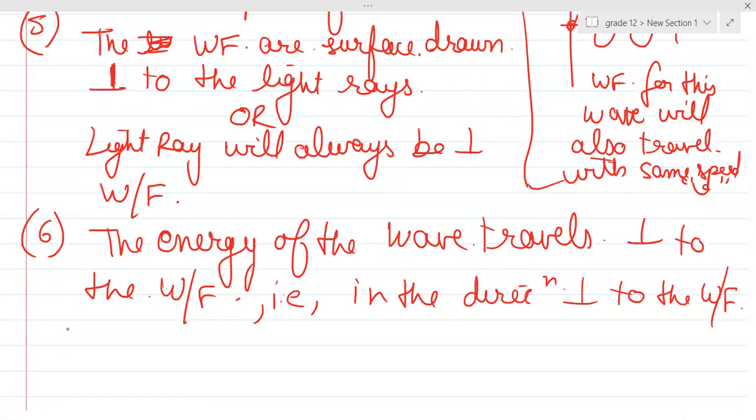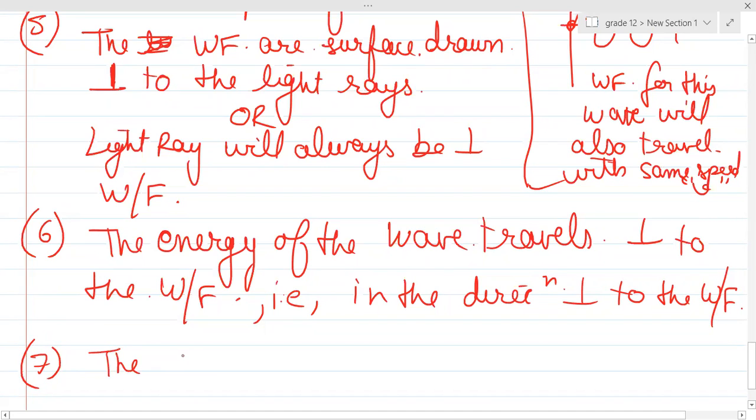Yes, sir. So basically this is all about your wavefronts, right? Acha, one more point, last. Whenever we talk about an isotropic source, isotropic source basically means same intensity, same everything, right?